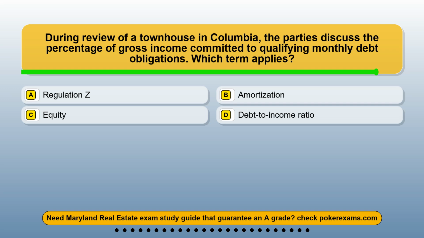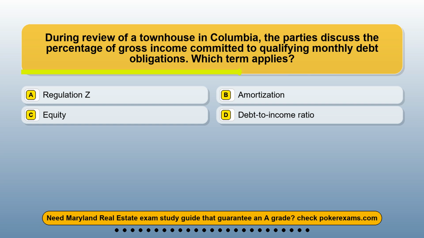Question 19. During review of a townhouse in Colombia, the parties discuss the percentage of gross income committed to qualifying monthly debt obligations. Which term applies? Option A, regulation Z. Option B, amortization. Option C, equity. Option D, debt-to-income ratio.